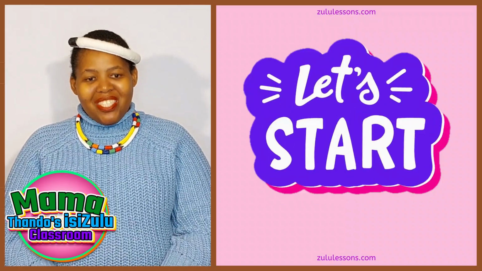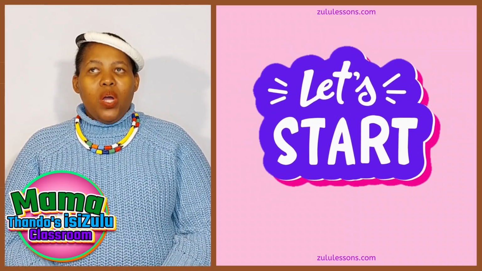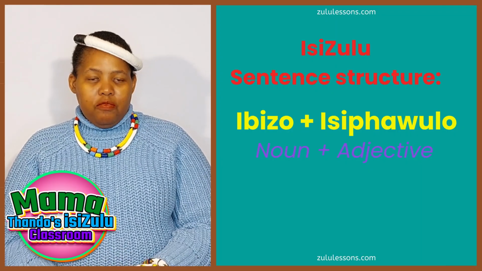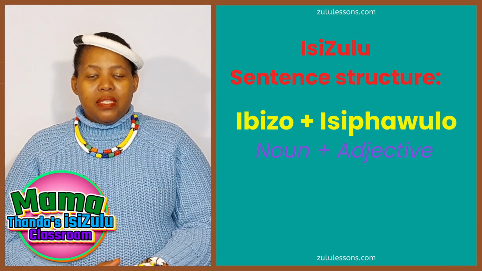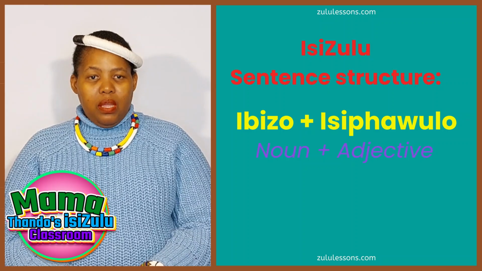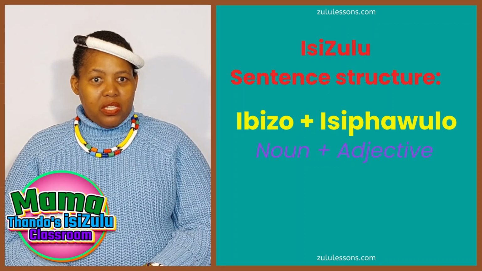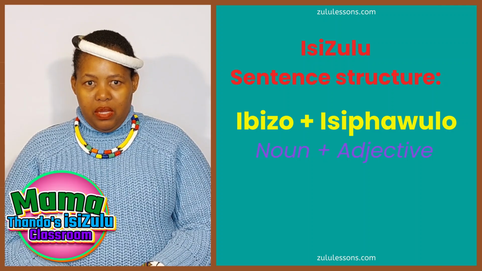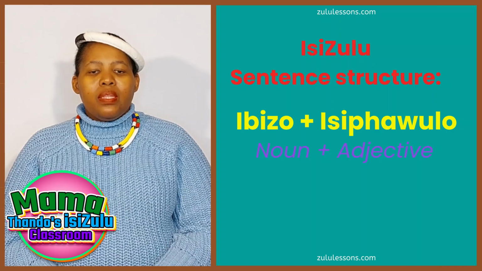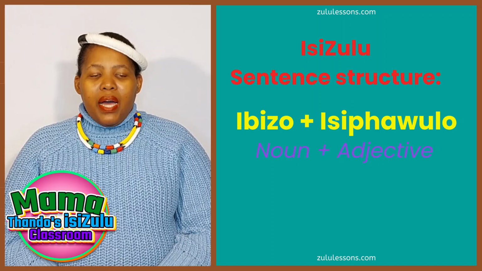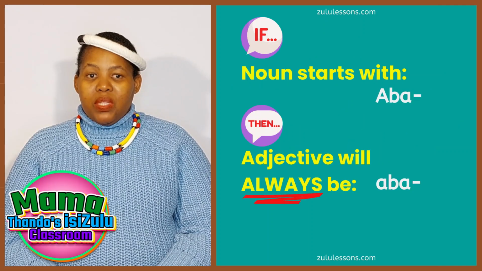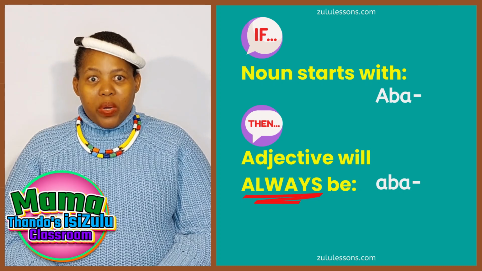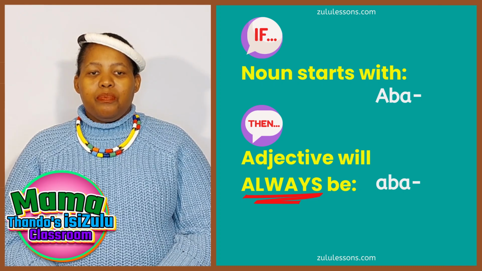So let's start. What you are going to see is the noun followed by the adjective, as it is in isiZulu. In English, it's the other way around. You start with the adjective and then the noun. In isiZulu, ibizo, and then isiphawulo. Now, the adjective of a noun that starts with aba will also always start with aba.